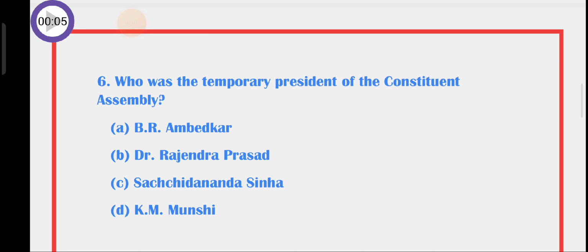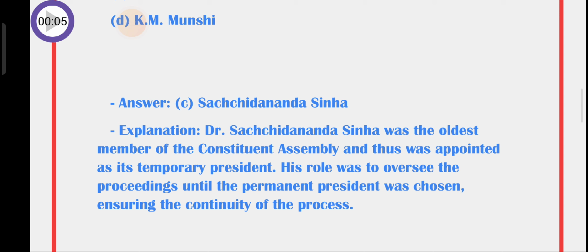Question number 6. Who was the temporary president of the Constituent Assembly? A. B.R. Ambedkar, B. Dr. Rajendra Prasad, C. Sachidananda Sinha, D. K.M. Munshi. So the answer is C. Sachidananda Sinha. Dr. Sachidananda Sinha was the oldest member of the Constituent Assembly and thus was appointed as its temporary president. His role was to oversee the proceedings until the permanent president was chosen, ensuring the continuity of the process.